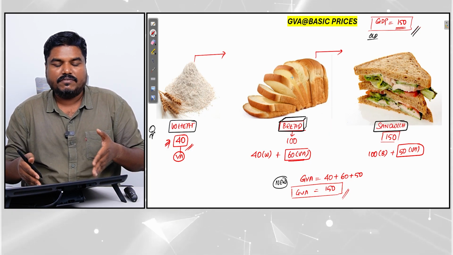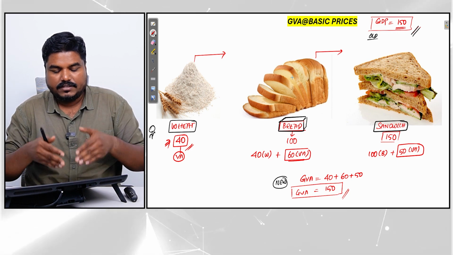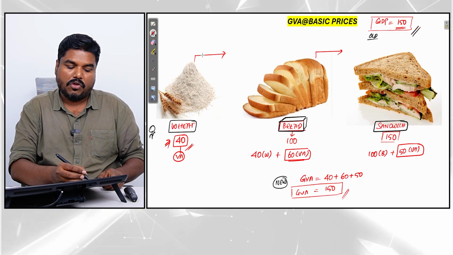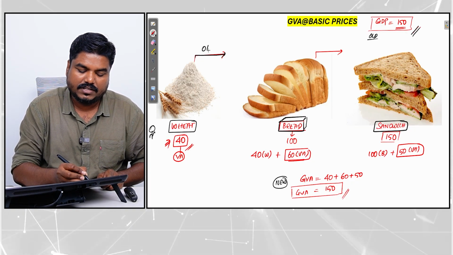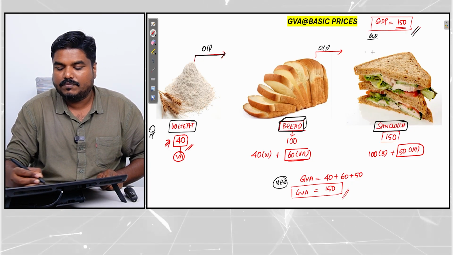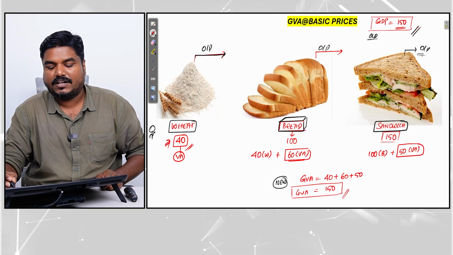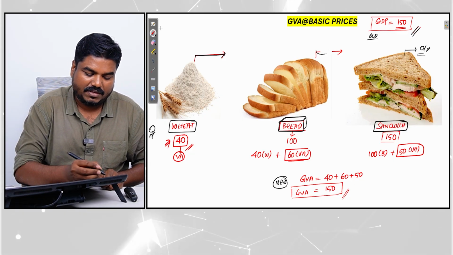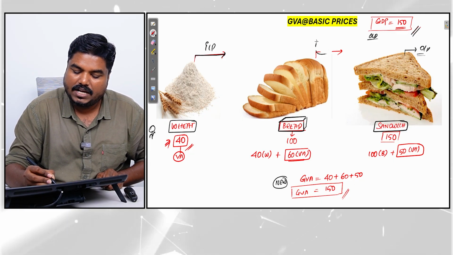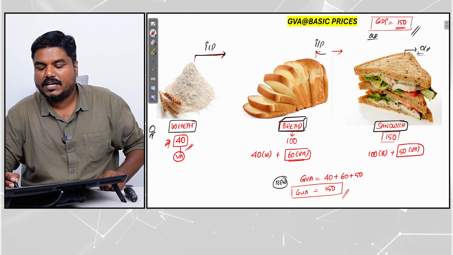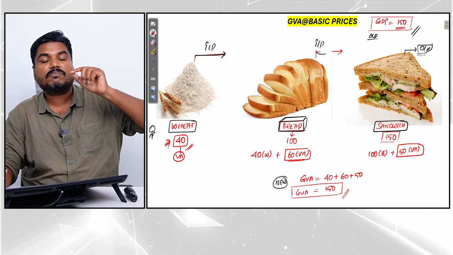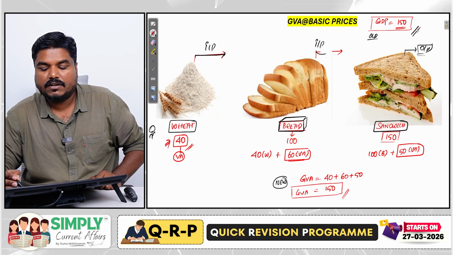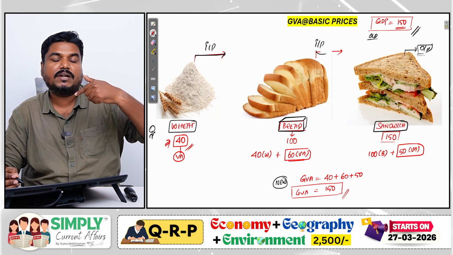But what I am trying to convey here is, in this GDP calculation, we are assuming everything is output. I'm assuming that all these are completely 100% input and we are getting output. I'm making the assumption, but practically you cannot assume. So what happens is in the GDP calculation, there can be double counting.